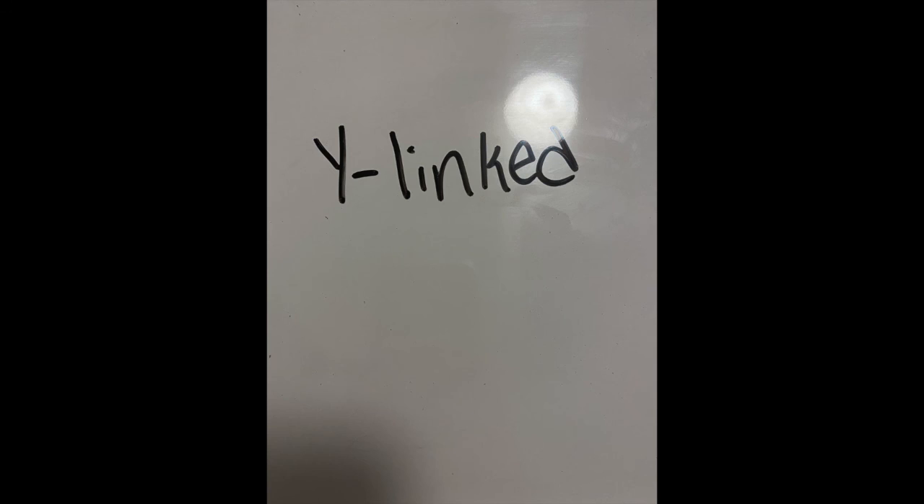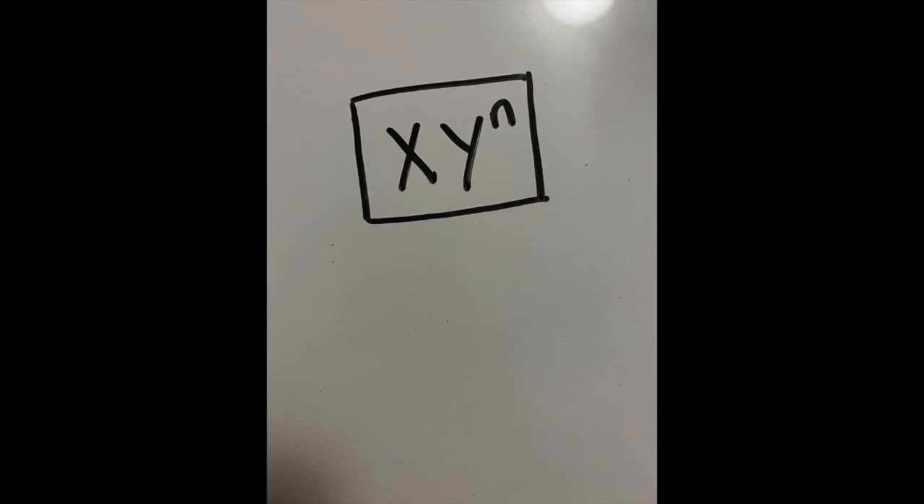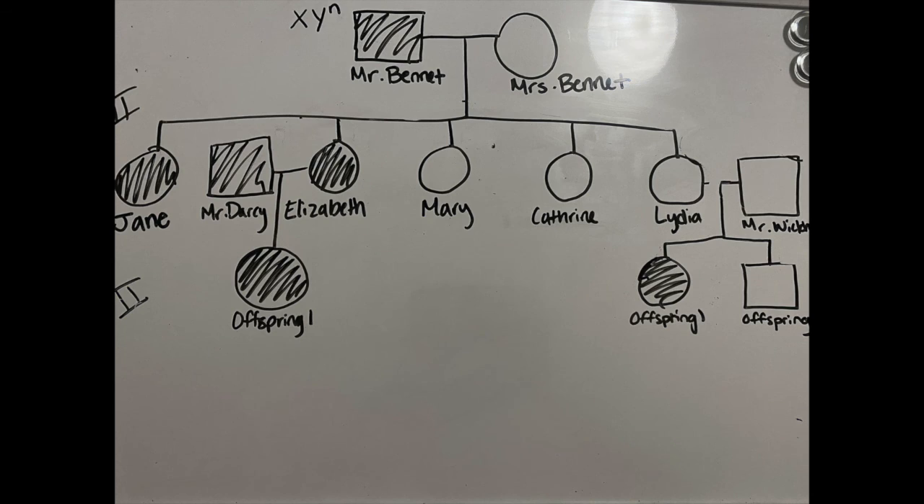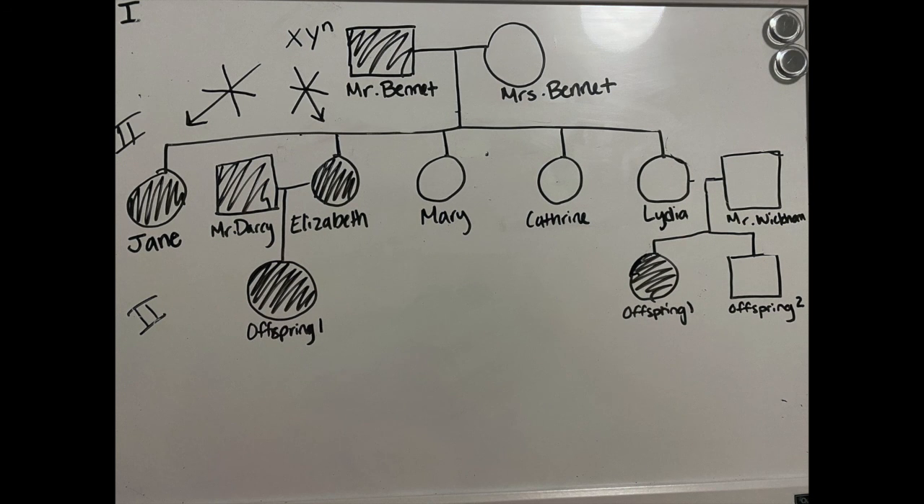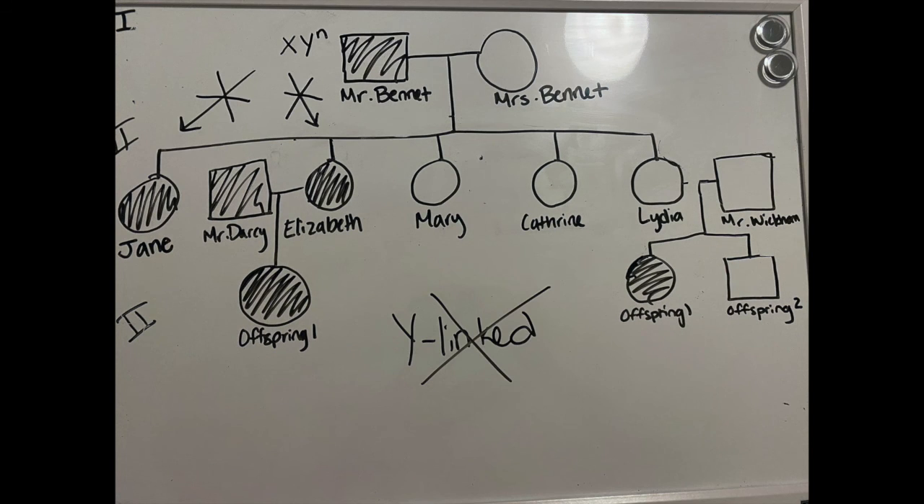The next mode of inheritance is Y-linked inheritance. This means that the trait is passed on through the Y chromosome of the father to his sons. Mr. Bennet has 2 daughters who have sense, but they could not have inherited that due to not having any Y chromosomes, so this trait cannot be Y-linked.